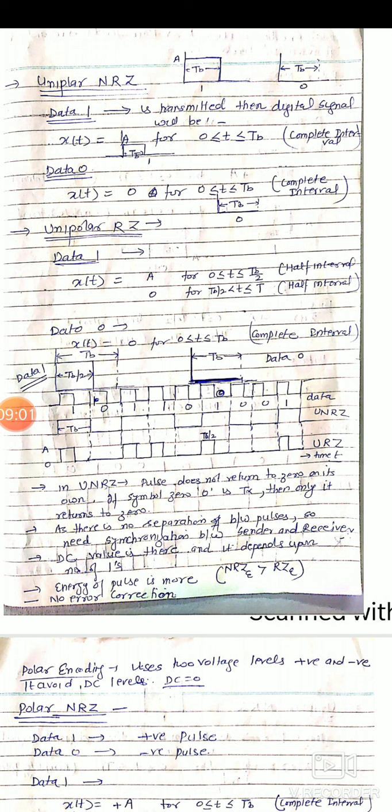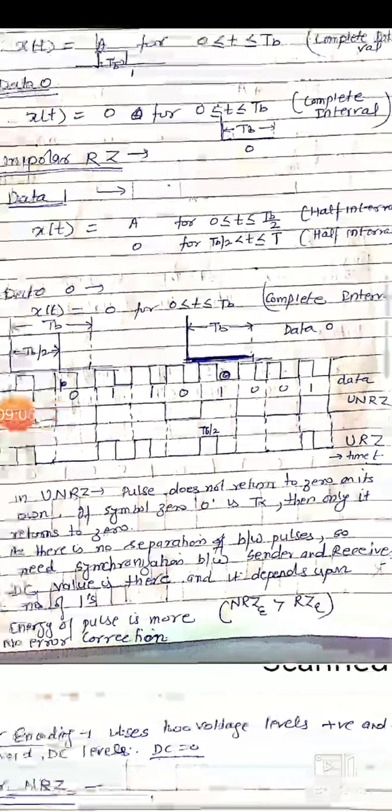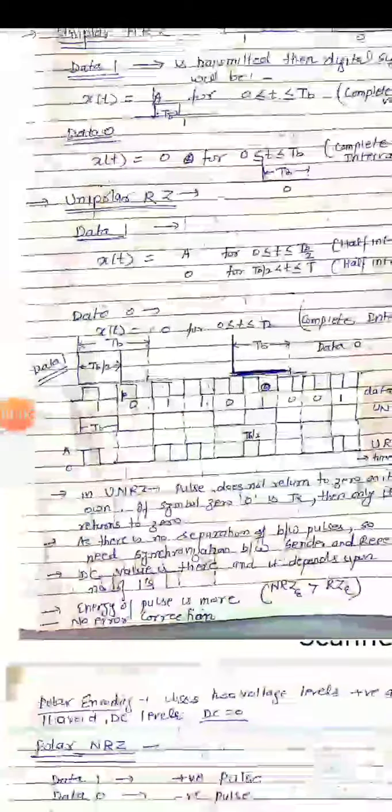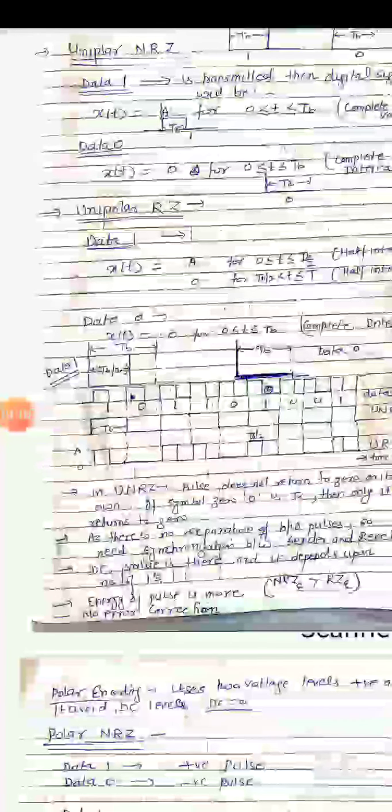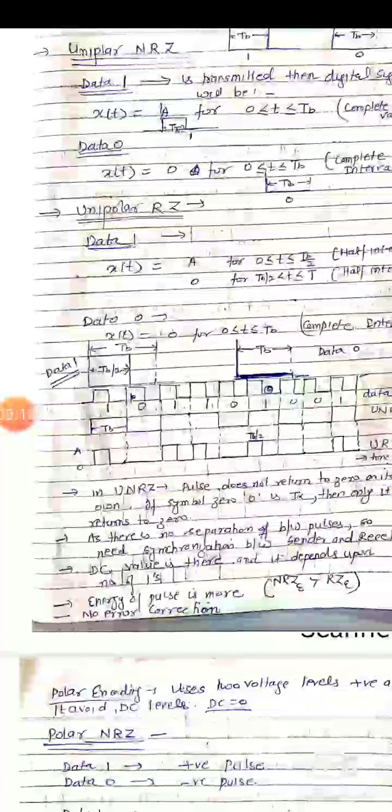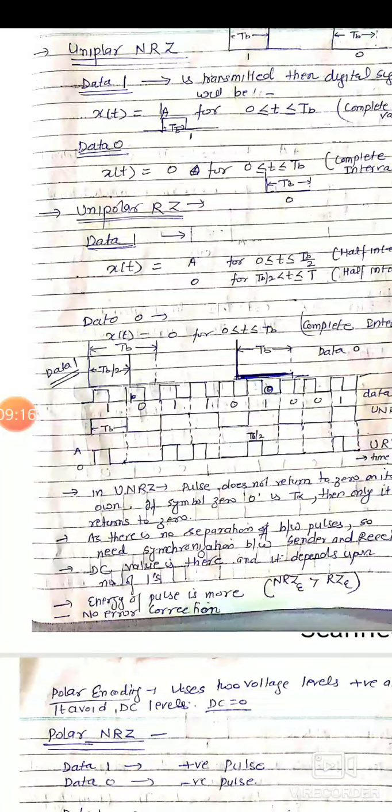And in case of unipolar return to zero, as shown in this diagram, data 1 is represented by a pulse of amplitude A for half duration, that is TB by 2, and for the next half cycle, TB by 2, it will return to 0.